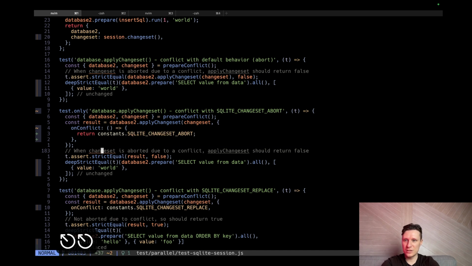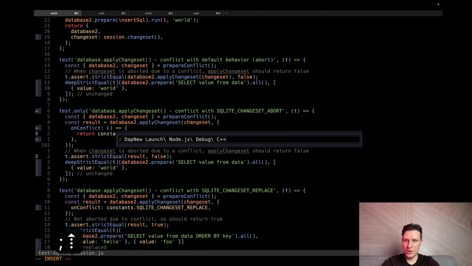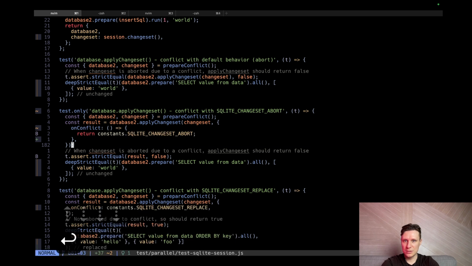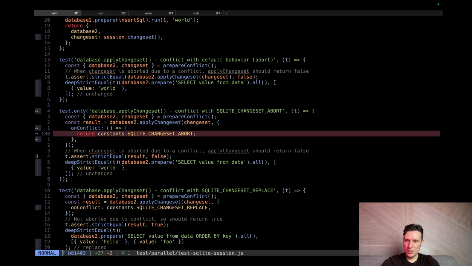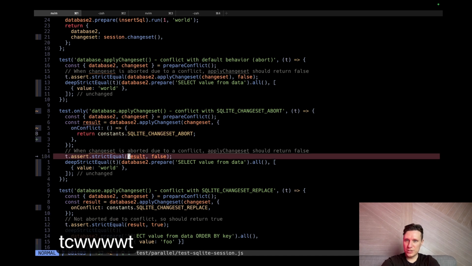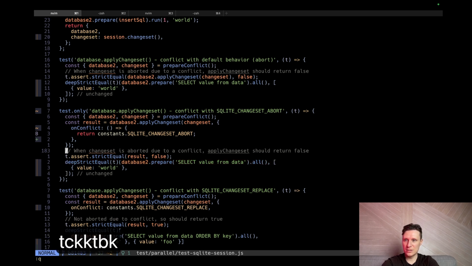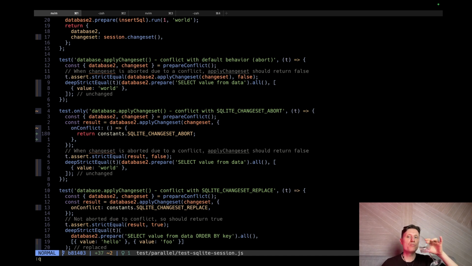So let's just double check. Put a breakpoint here and here and run it. Where is it? This one. So it worked here, the result is false, of course, and unchanged. Yes, correct. Everything is working. So we almost finished our feature.